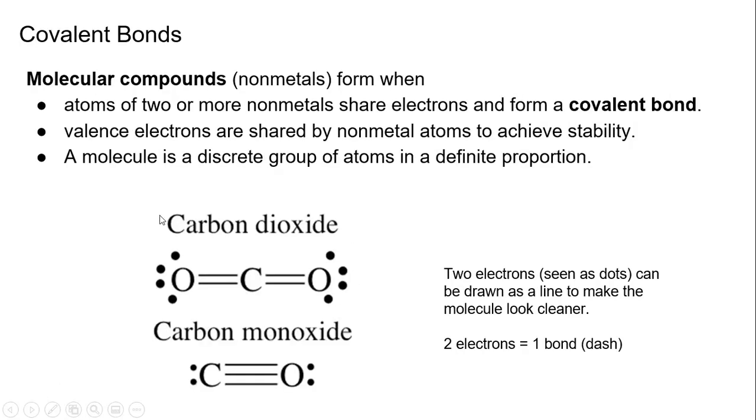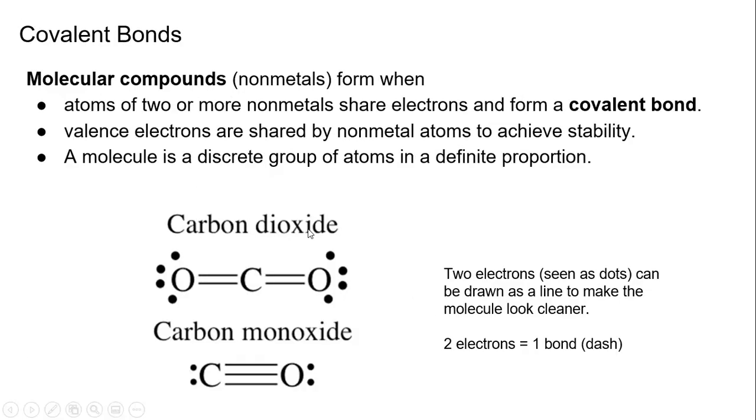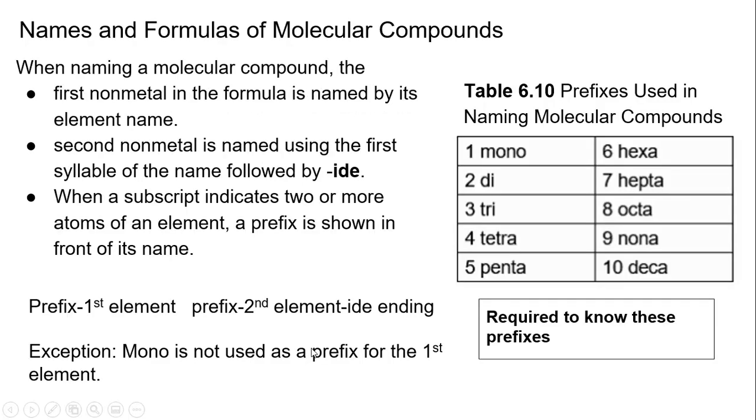So if we look over here, we have carbon, and as a rule, we generally do not use mono in front of an element that's by itself. So it's kind of like when we don't use a 1. So this is carbon, and the di means 2, if you look here. So this is dioxide. Carbon monoxide, mono means 1. And that's where the namings come from. So again, mono is not used as a prefix in the front. So if it's mono, we tend to just say the first element name, and we do not use mono in front.